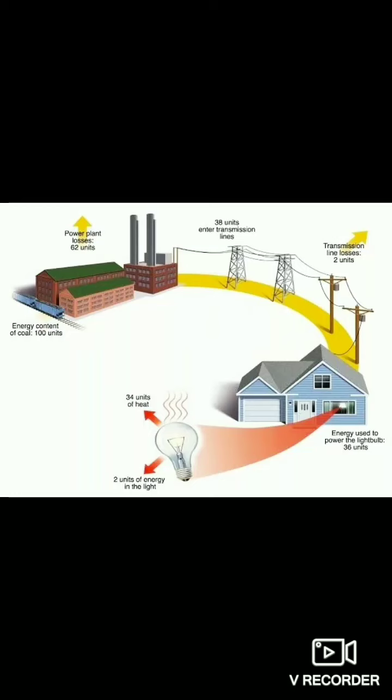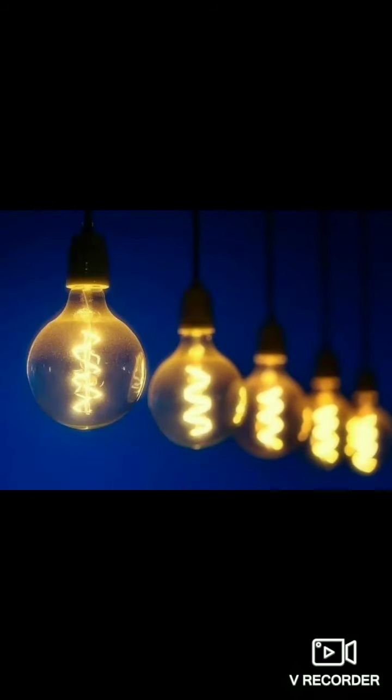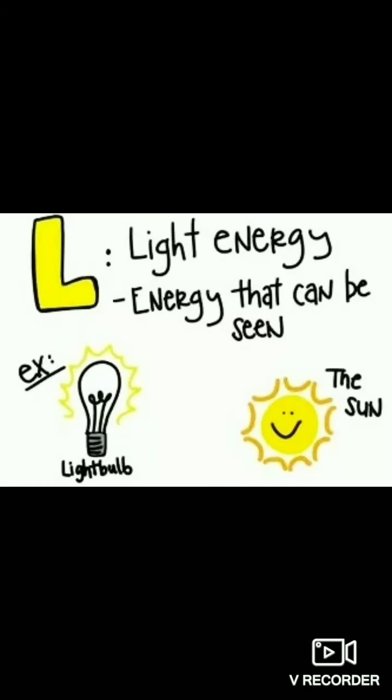Light energy. Light is a form of energy that enables us to see objects around us. Our eyes can sense light energy. That is why we are able to read these pages. Plants use the light energy of the sun to prepare their own food. And of course, we are using various kinds of lights like bulb, tube light, anything we are using, by the light energy.